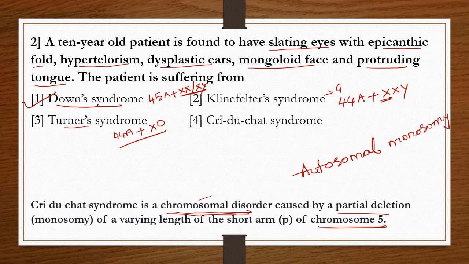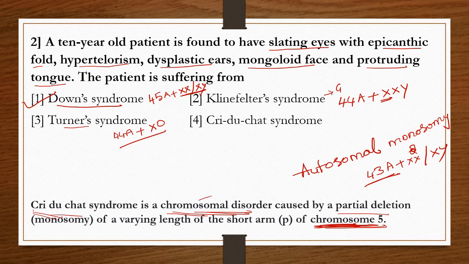That means it is represented with 43 autosomes plus XX or XY. That means a deletion of the fifth chromosome. One arm of this fifth chromosome is deleted, which leads to Cri-du-chat disease.